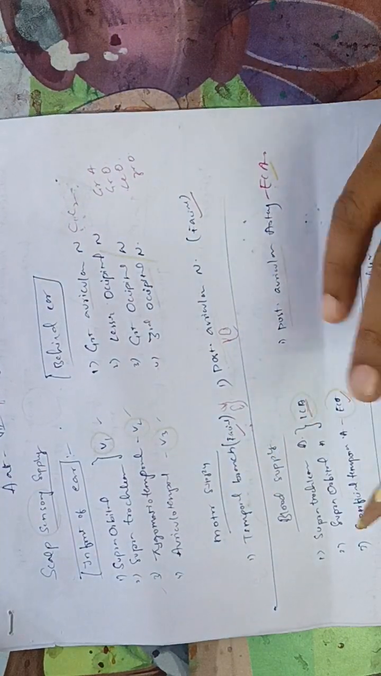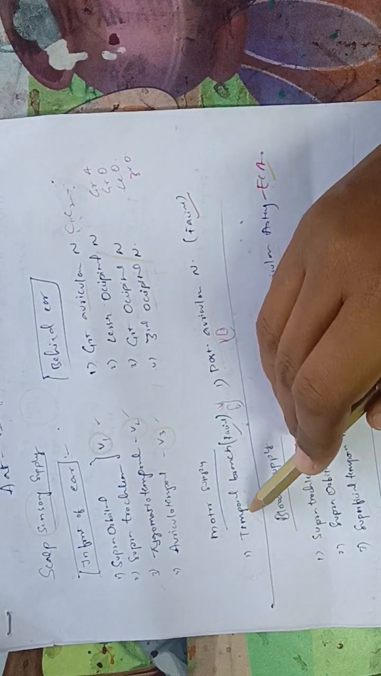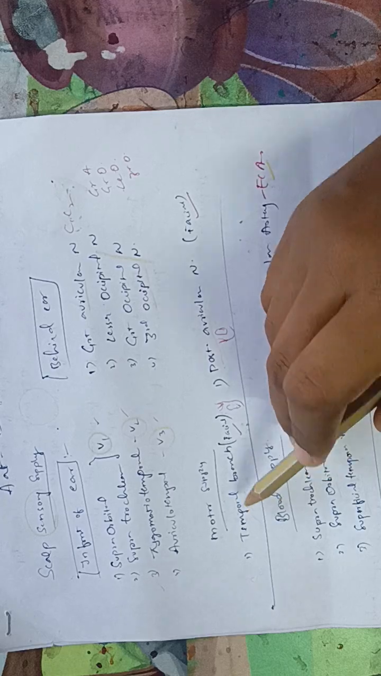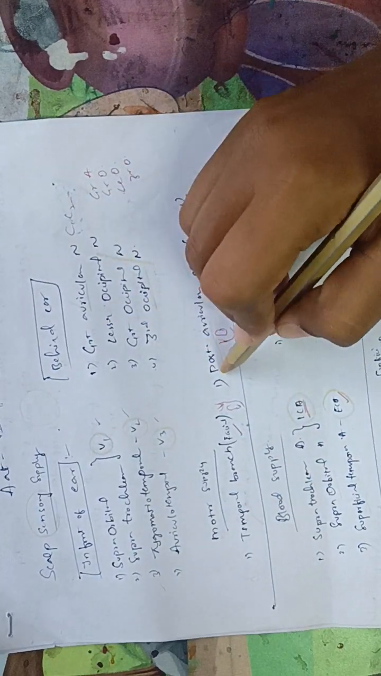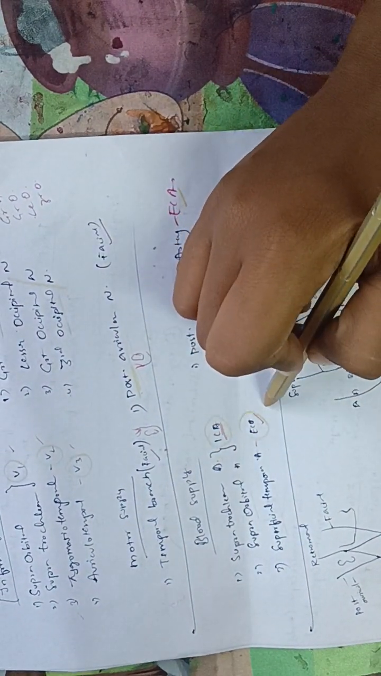Motor supply, facial nerve. Remember, facial nerve for motor supply of face and scalp. Temporal branch in front of ear, temple region, and posterior auricular behind the ear. Both are facial. Blood supply, branches of internal and external carotid artery.